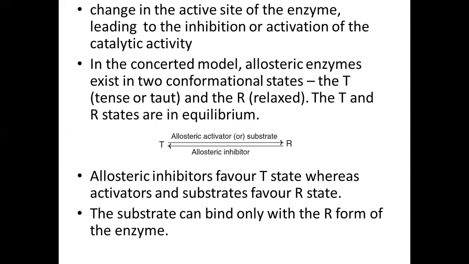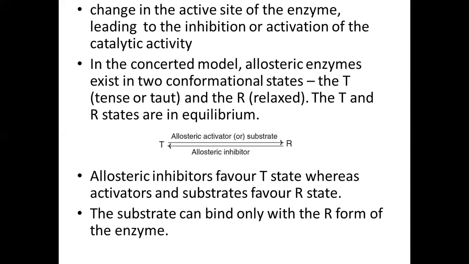And therefore, for the allosteric enzyme, it has been shown that they exist in two conformational states. These states are the T state and the R state. T from the tense or taut state, and R from the relaxed. It means that there is an equilibrium between the T and the R state.